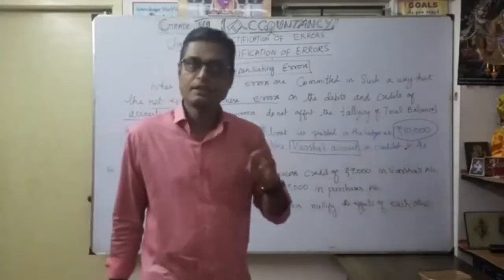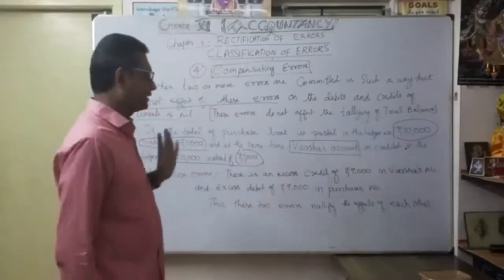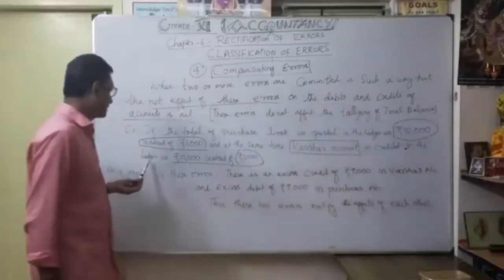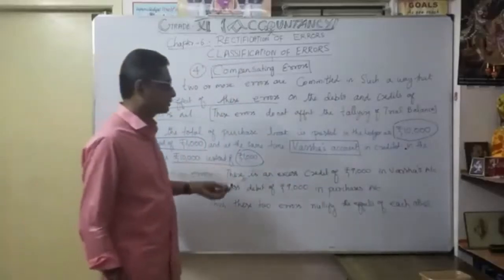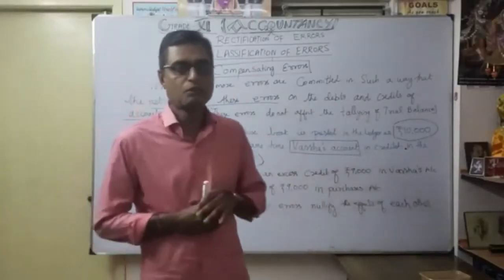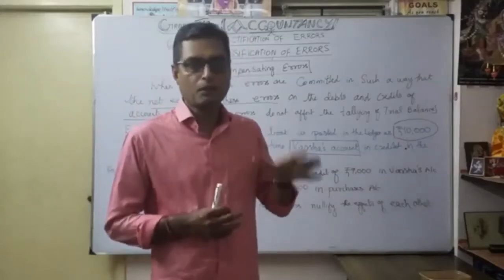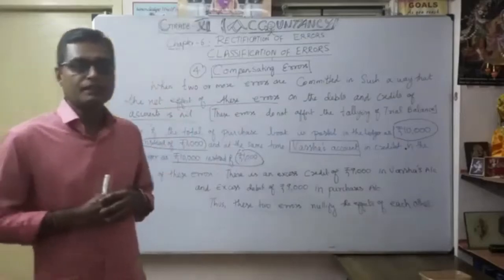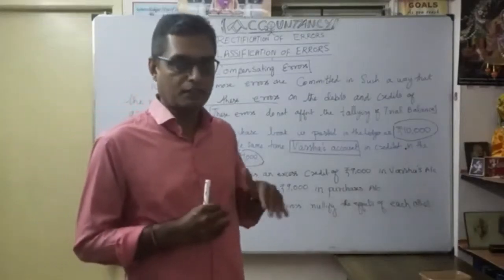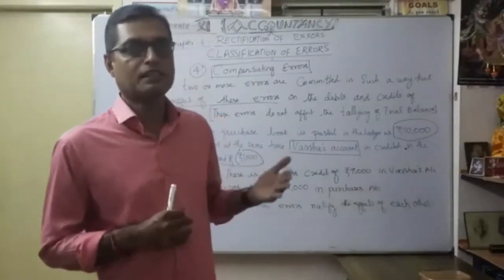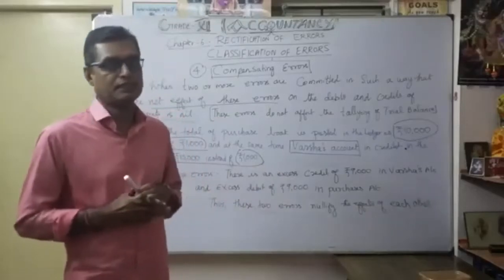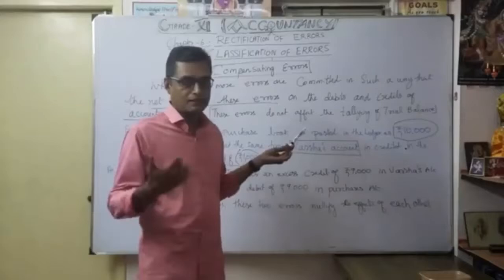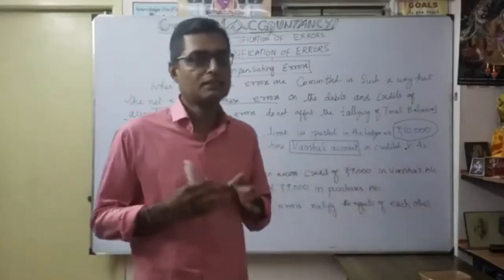How much difference? 9,000. At the same time, one of the suppliers' accounts is credited in the ledger as 10,000 instead of 1,000. On the supplier's credit side, instead of 1,000, they entered 10,000, so again 9,000 excess was recorded. Whatever the excess on the purchases debit side, 9,000, similarly the supplier's account credit side has 9,000 excess.